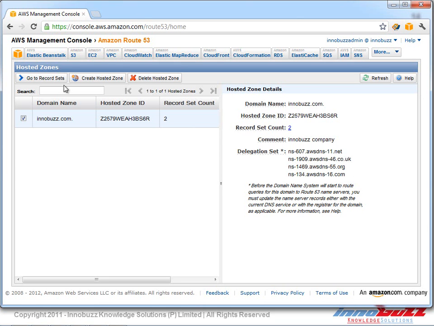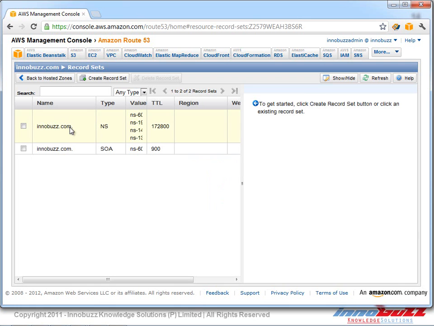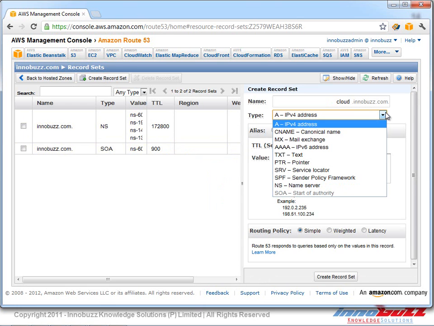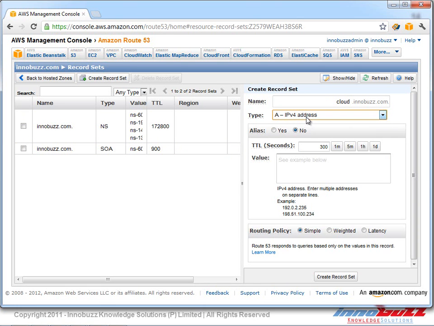Now let's go ahead and create a record set for our domain name. Click on go to record set. We can see inobus.com and we click on create record set. And let's go ahead and create an A record. Let's say cloud computing, cloud.inobus.com, and we click on view.